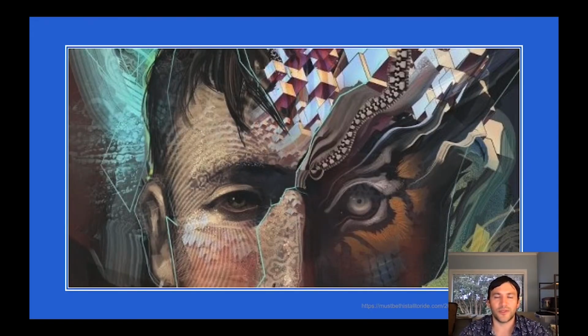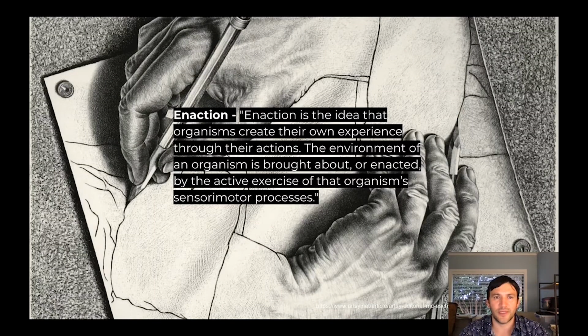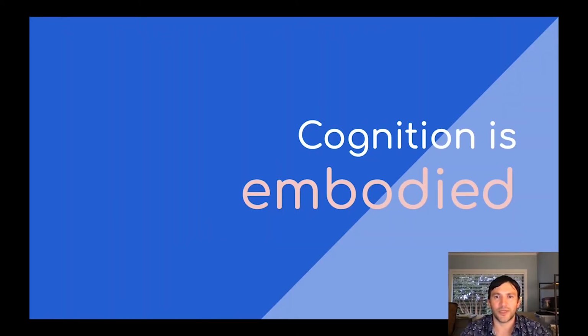Okay, let's move to this notion of human experience. At this point, the Santiago School indicates that cognition is enacted. Enaction is defined as the idea that organisms create their own experience through their actions. They create their own reality.